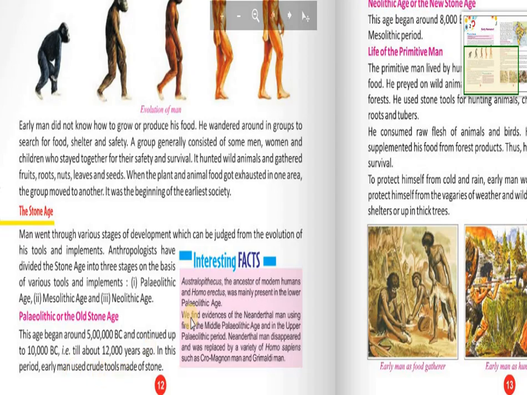So the Paleolithic age or Stone Age began 5 lakh years before BC and continued till 10,000 BC, which is about 12,000 years from the present. And the tools were made of stones which are very basic.